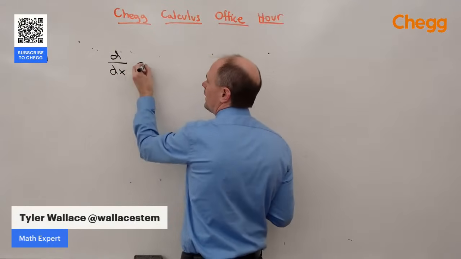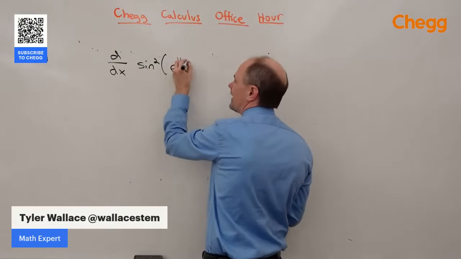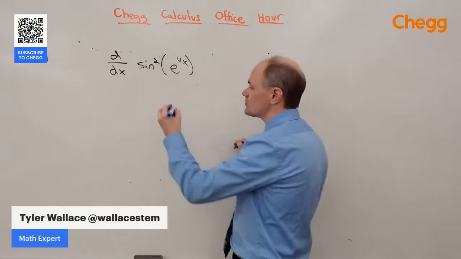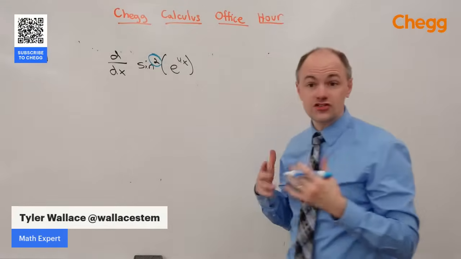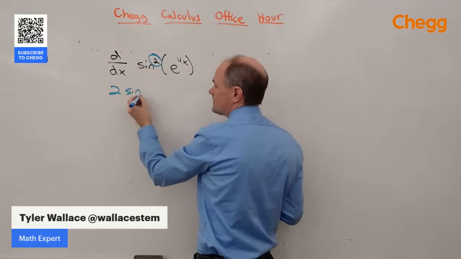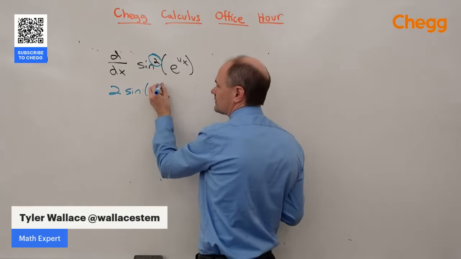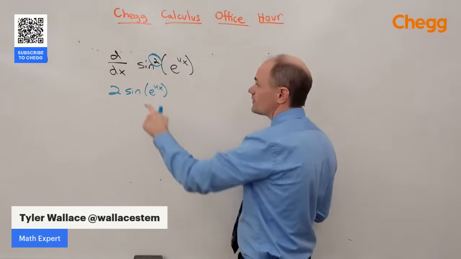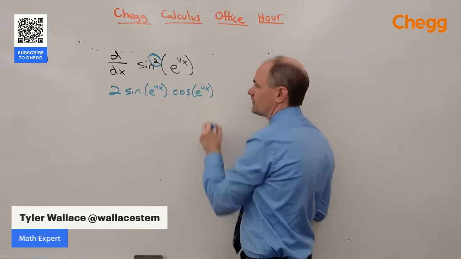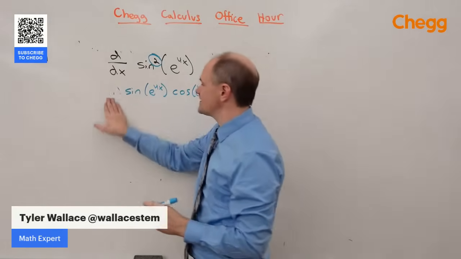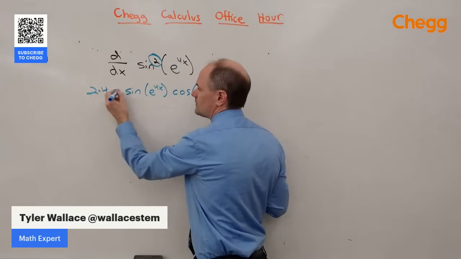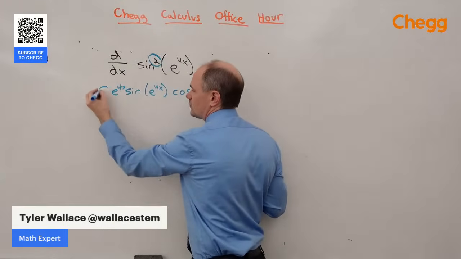So let's do the derivative of sine squared of e to the 4x. The idea here is when we're taking the derivative, we're going to take the outermost function, which is the squared, and take its derivative, which pulls the 2 out front: 2 sine of e to the 4x. And then we multiply by the derivative of what's inside. The derivative of sine is cosine of e to the 4x. And then we multiply by the derivative of what's inside of that. The derivative of e to the 4x is 4 times e to the 4x, which is going to give us a total of 8.